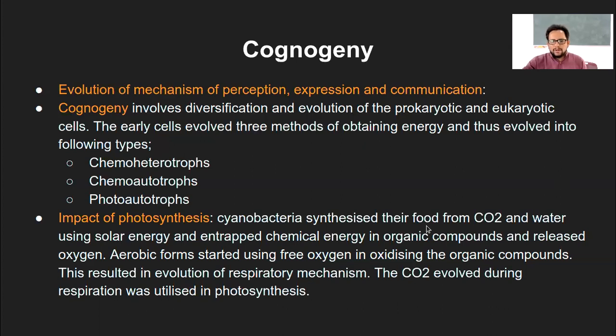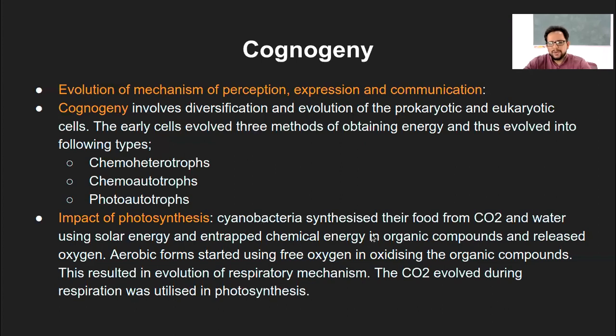Okay, so then what was the effect of all of these processes which were evolved on the photosynthesis, right? Impact of photosynthesis on these different mechanisms or evolutionary processes and so on. So cyanobacteria, they synthesize their food from carbon dioxide. Cyanobacteria, that is that blue-green algae, right?